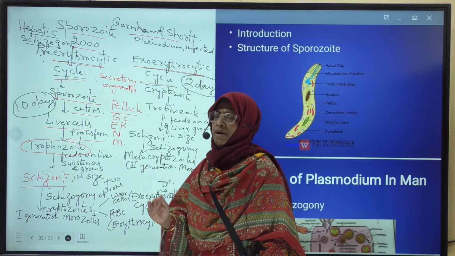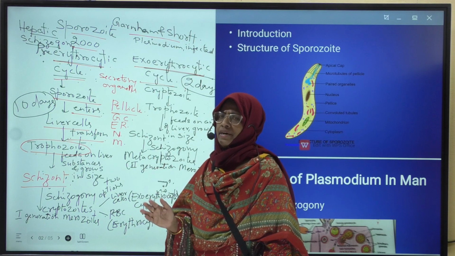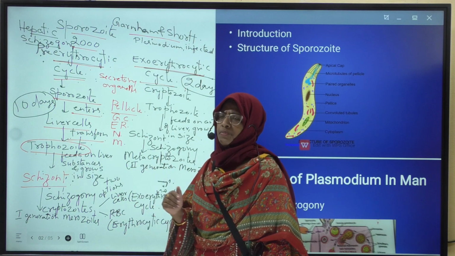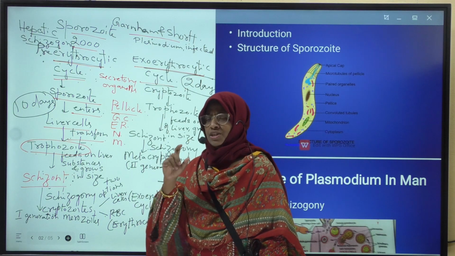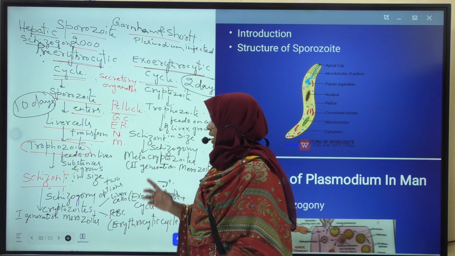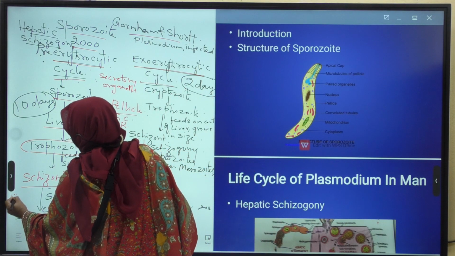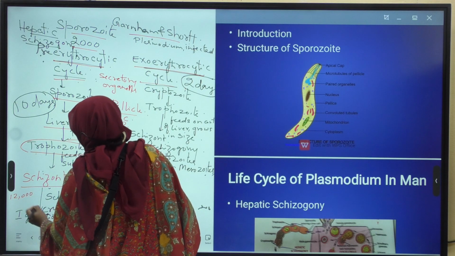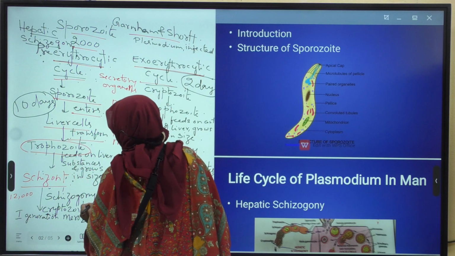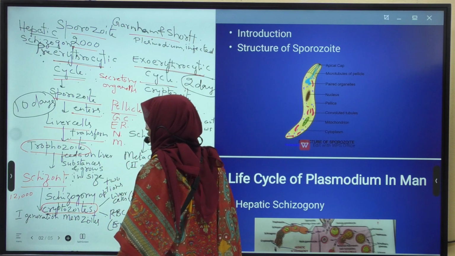Nuclear division is followed by cytoplasmic division, means cytoplasm is also divided into many cytoplasmic bits. Later, each nuclear bit is surrounded by a bit of cytoplasm and forms nearly 12,000 cryptozoites.